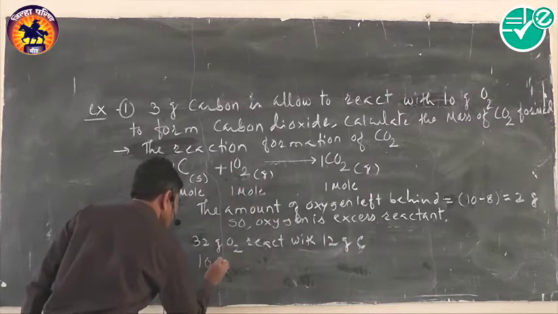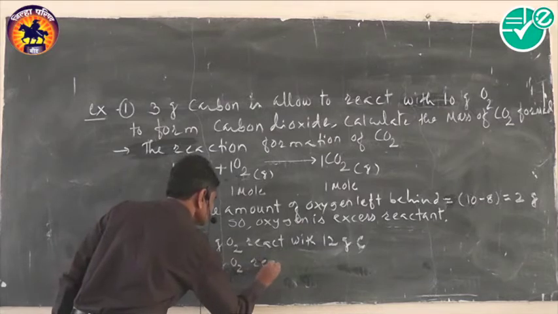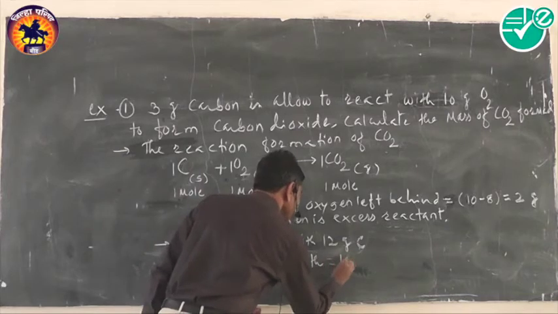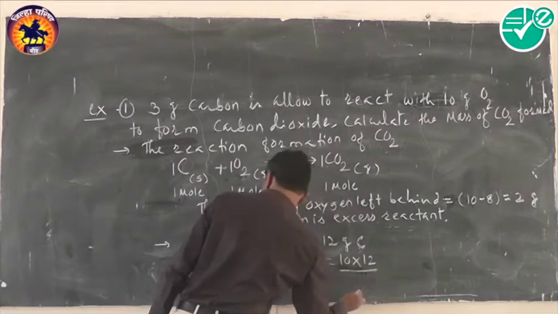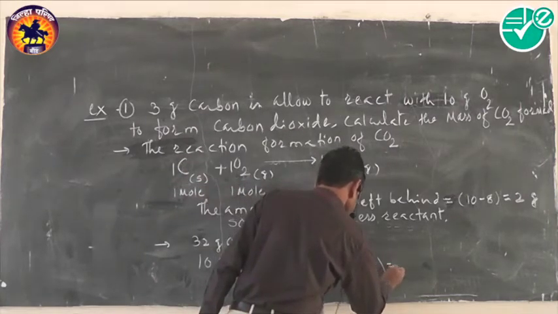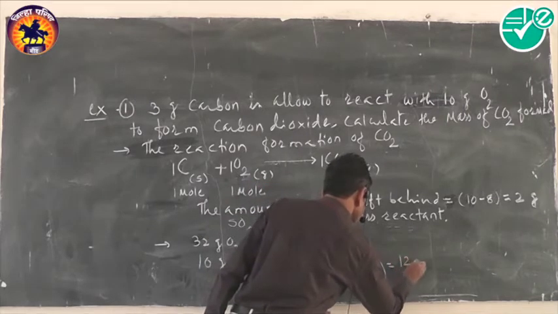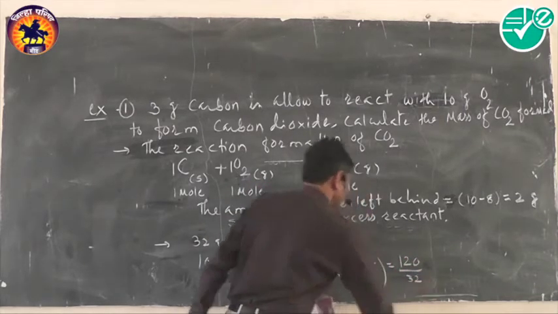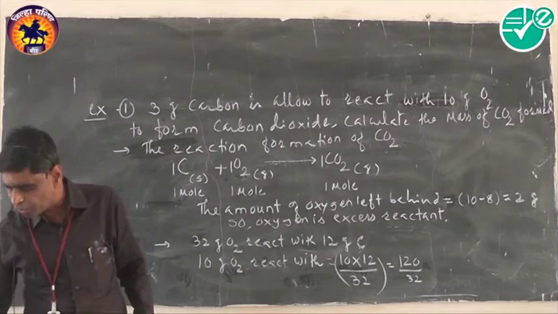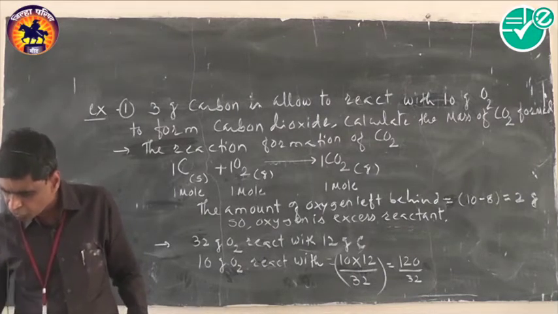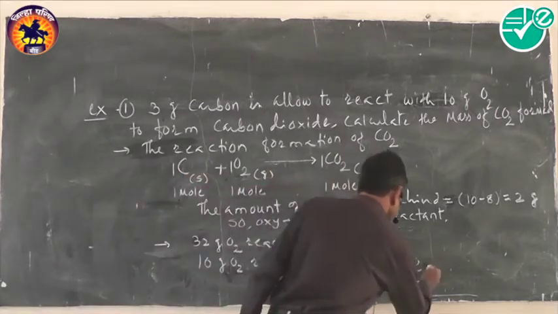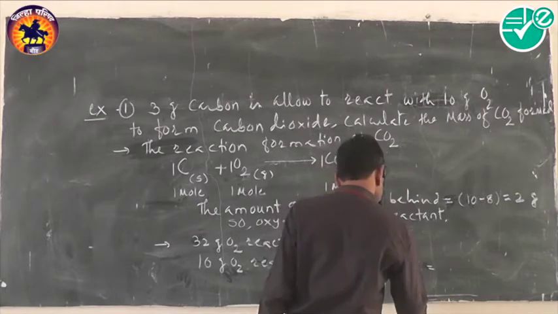Then 10 gram oxygen reacts with 10 multiplied by 12 divided by 32, which is equal to 120 divided by 32. Now 120 divided by 32, this is somewhat 1 point something.